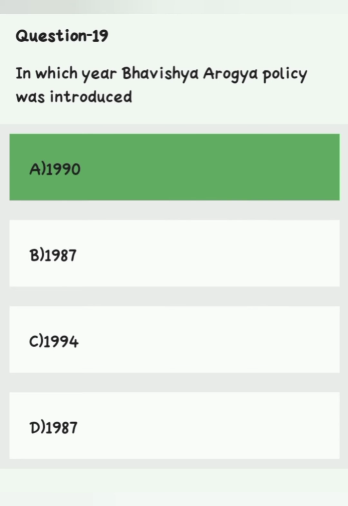Question number 19. In which year Bhavishya Arogya policy was introduced? Option A, 1990. Option B, 1987. Option C, 1994. Option D, 1987. Right answer is option A, 1990.